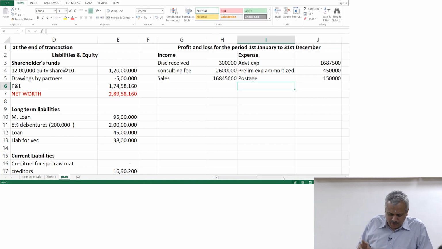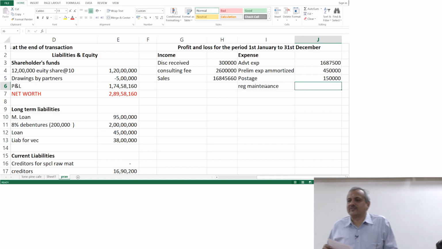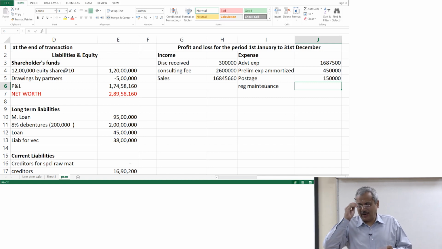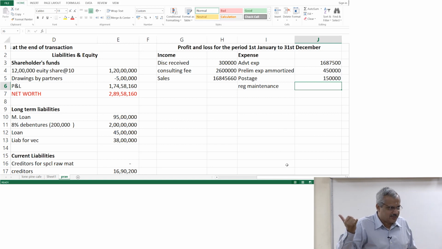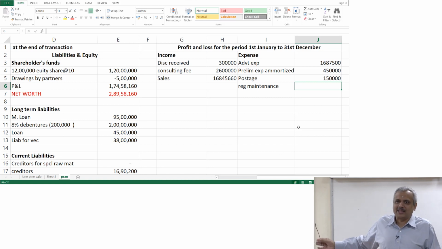Repairs and maintenance 4.5 lakhs, 40% payable at the end of the year. So, what is the expenditure amount? Oh sorry, 60% payable at the end of the year. No, what is the expenditure? What will go in? Basically the same thing, right? Partly expenditure, partly cash. All of you agree. So, what part will be expenditure?